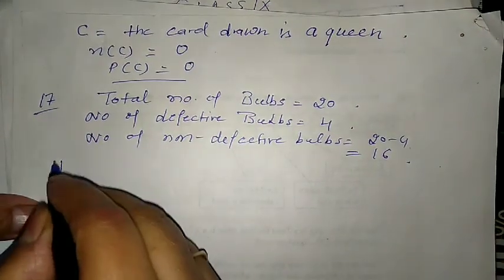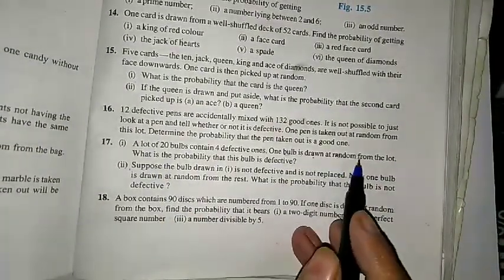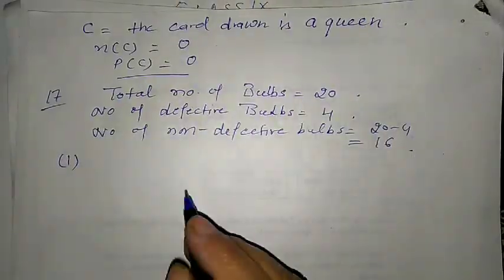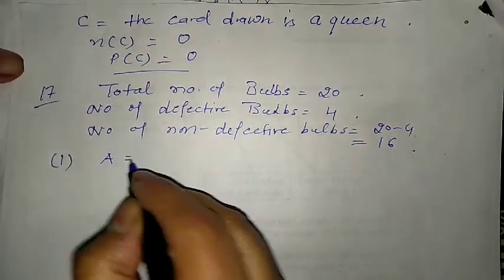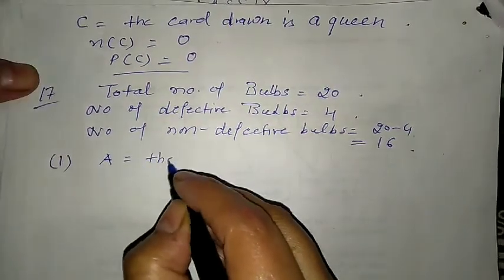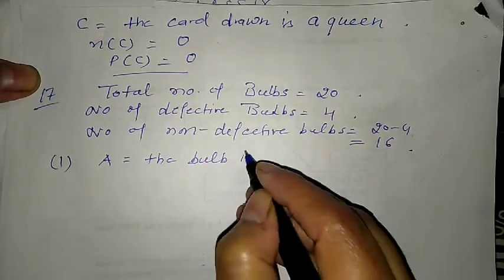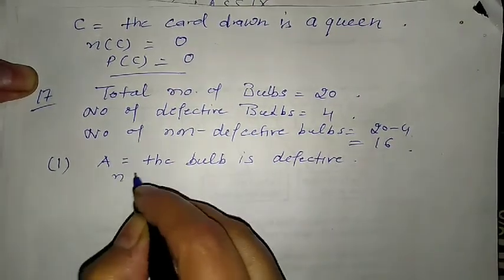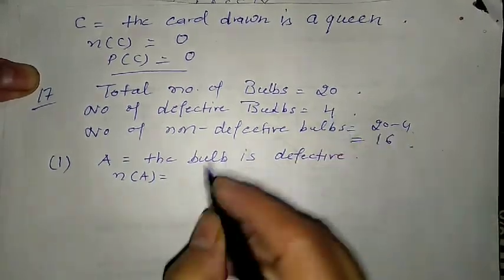Now for the first part, we have to tell one bulb is drawn at random and what is the probability that this bulb is defective. So we have to tell for defective. So we are taking here A is equal to the bulb is defective. So what is the number of A? Number of A is here 4.